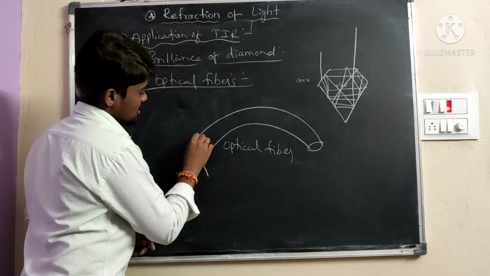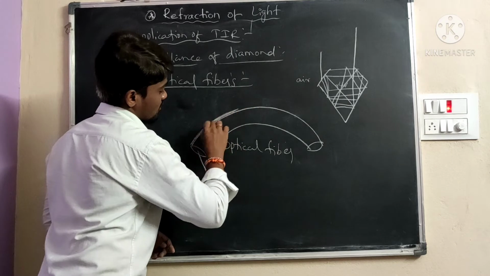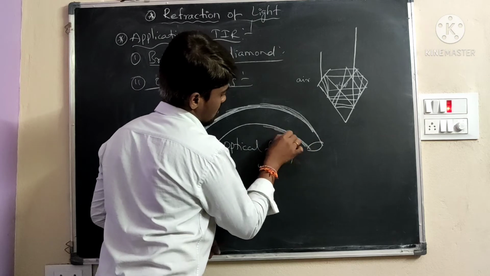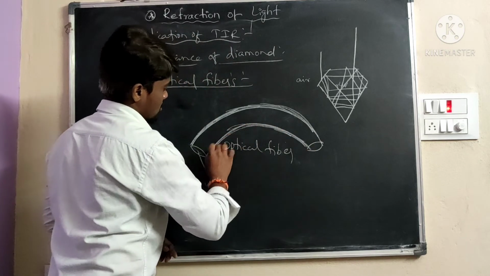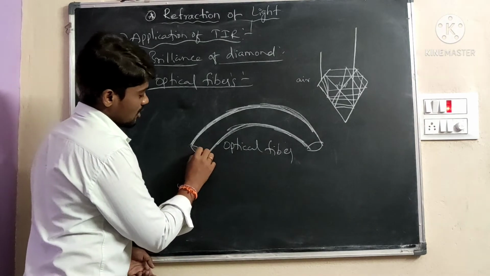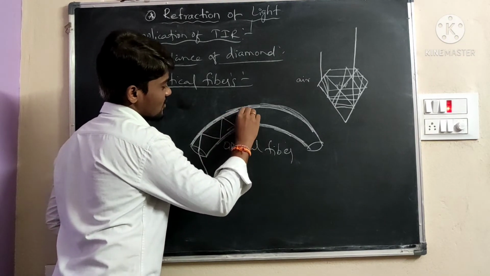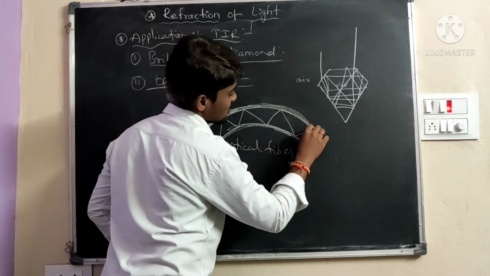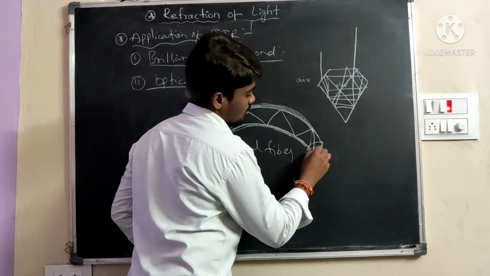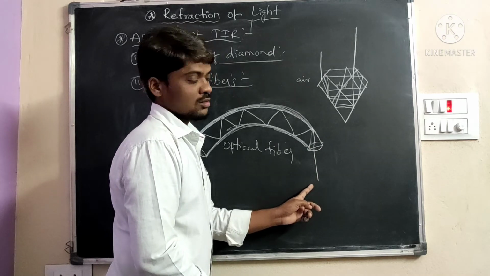It has a coating outside, the surface is coated. When the light ray is incident on the optical fiber, there are two mediums. It has multiple reflections from the surface, and at one point it comes out.